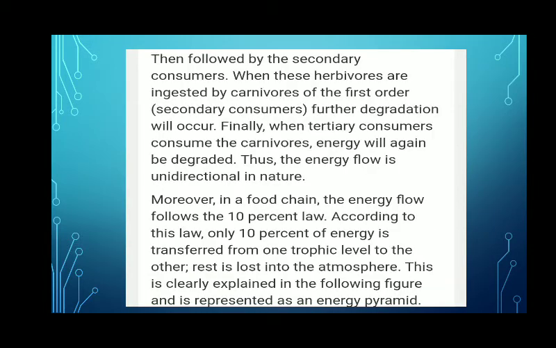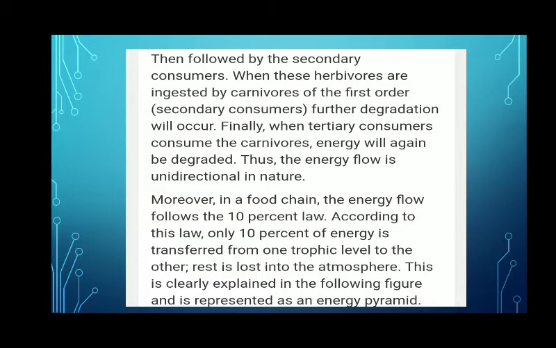Thus, in the food chain we can see there is a unidirectional flow of energy. This means energy flows in only one direction, from producers to herbivores, then to carnivores, and then to tertiary carnivores.